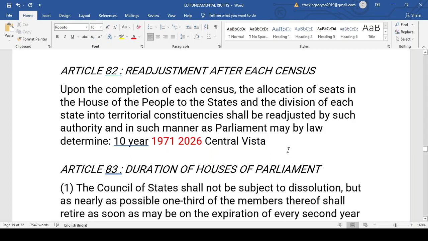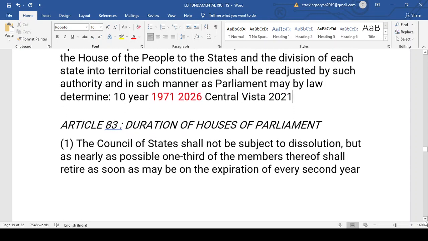So now after 2026, we will have the latest census of 2021, if the census happens in 2021. As a result, the Central Vista is being made to accommodate a larger number of parliamentarians. Now that is Article 82.